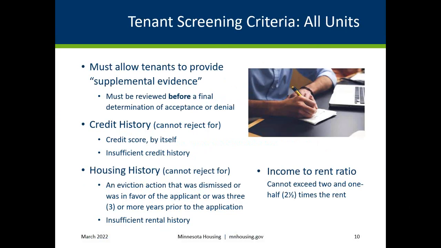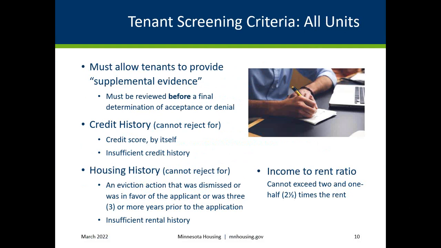Supplemental evidence. For all housing units, the TSP must state that an applicant provide additional information with the completed application to explain, justify, or negate the relevance of potentially negative information that may be revealed by screening, and that the applicant believes to be relevant to the applicant's predicted performance as a tenant. The review of this information may occur after reviewing the screening report to assist the owner agent in considering all circumstances related to the applicant's history.